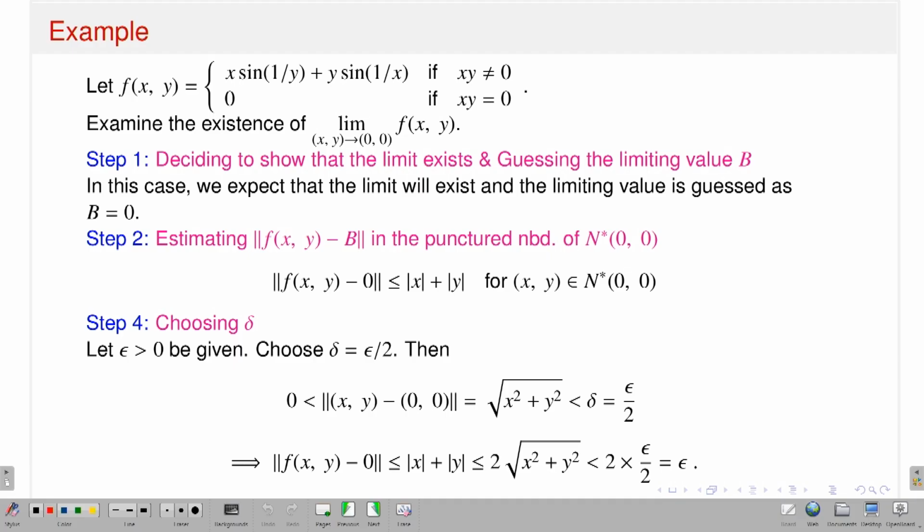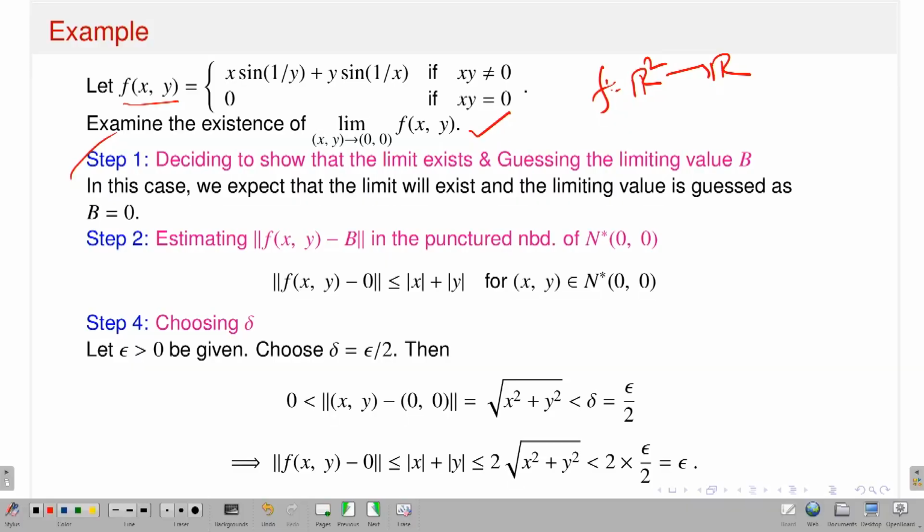Let us see some examples. I have a function small f of x, y, which is a function from R2 to R. I want to calculate the limit as (x, y) approaches (0, 0), that means the origin. What will the value of the limit be? There are three steps. First, somehow you have to guess what sort of limit you can expect, and then you have to use the principal definition, that means the epsilon-delta definition, and show that the definition is true, and therefore you can conclude that your limit is like that.